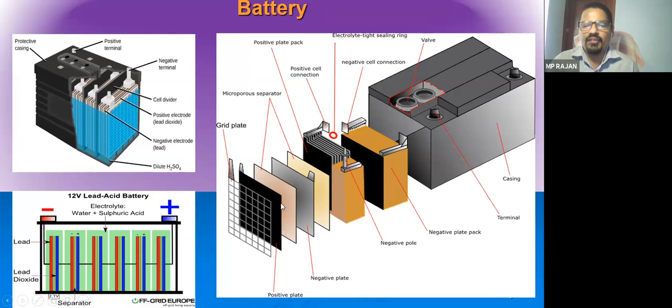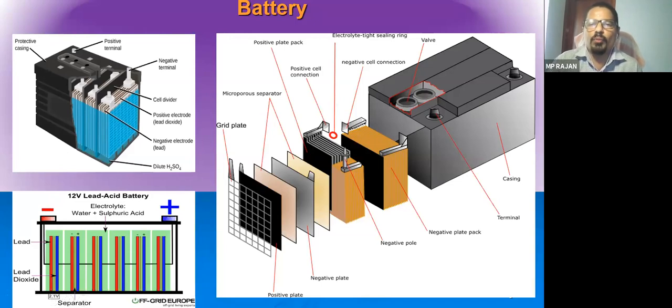But in some batteries, tubular positive active materials are there. It is in the tubular form. It is not in the plate form. So many number of small tubes will be arranged in the rectangular frame. So that is called tubular. Sometimes in the battery you can see the manufacturer is indicating tubular battery. So tubular battery means here instead of plate, the tubular construction is used.